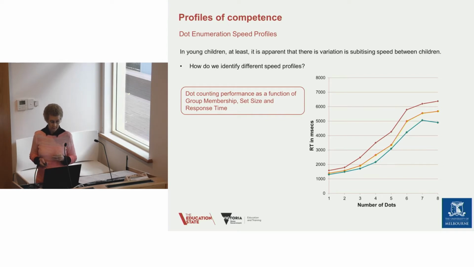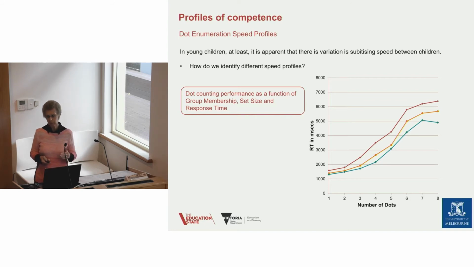So we identified these 3 different profiles, and you can see here that there is the length of time on the upright y-axis, but you can also see that this looks very much like our variability graph, where the top of the bars in the variability graph have come out to be a single group of like students. You can also see that those students are not subitizing. They are counting pretty much from the beginning. Some are subitizing from 2 to 2 in that group, but most are not subitizing at all. And you can see that in the aqua-colored group they are subitizing probably to 4 for most of that group. And then we've got what you might describe as the average group in between those.